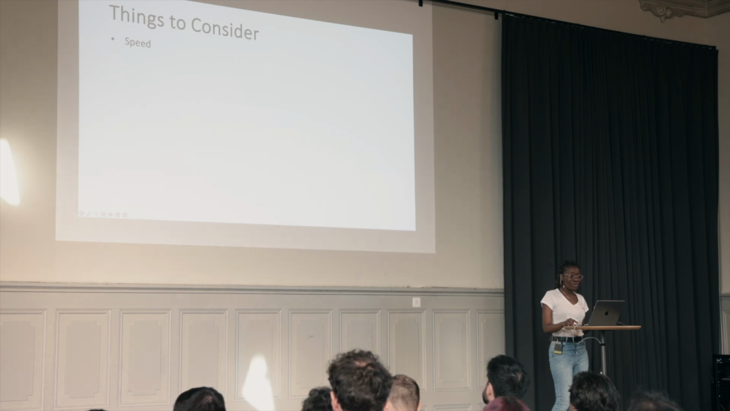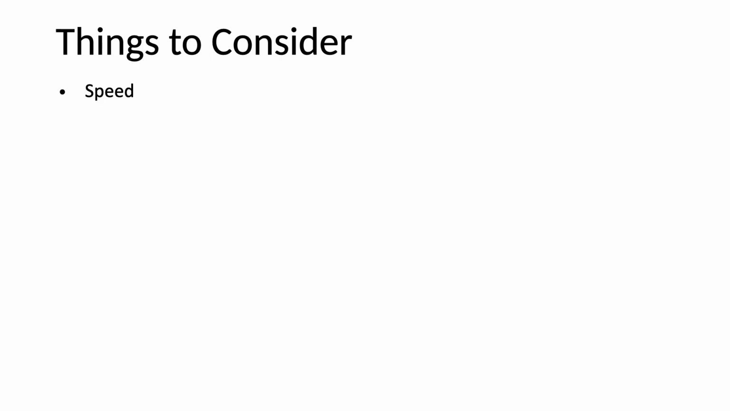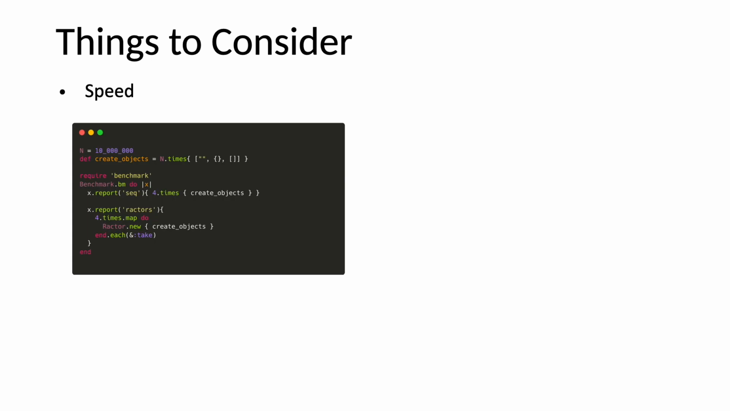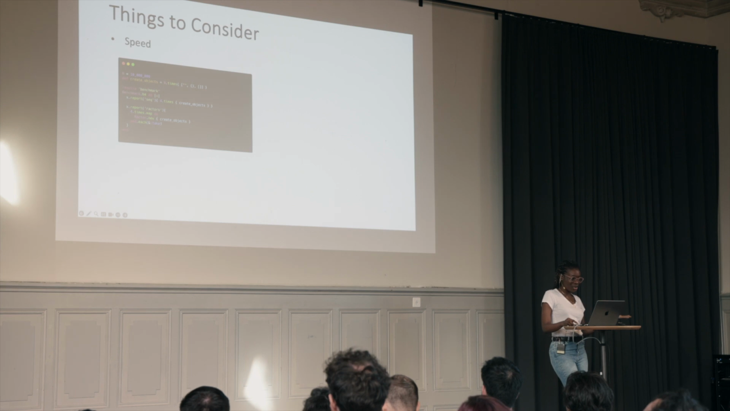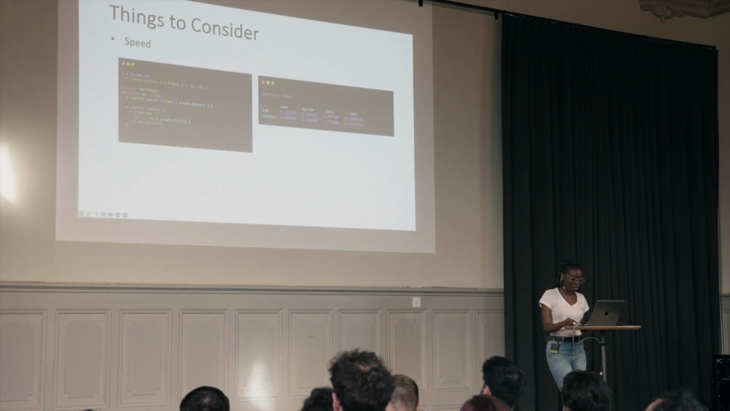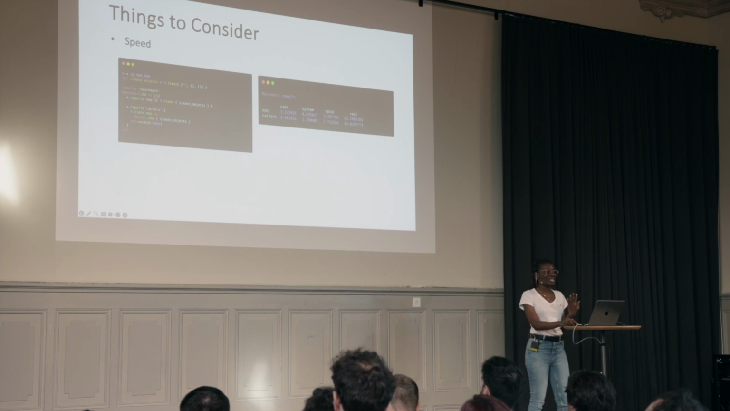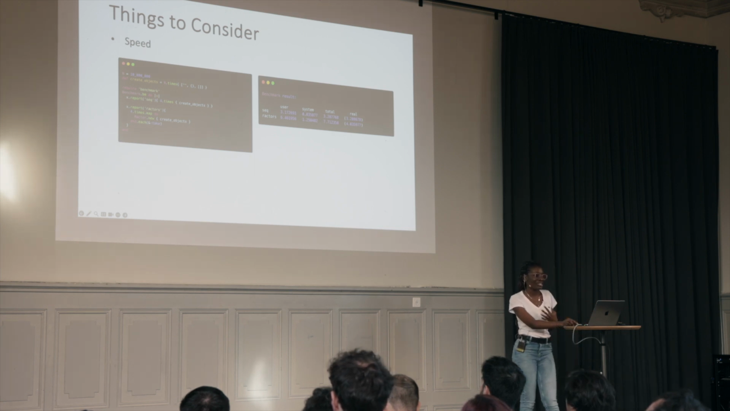Let's now look at object creation. This is one of Koichi's examples. We have a method that creates objects 10 million times, not absurd at all. And then we do this 4 times sequentially and 4 times using Ractors. What's the result? We can see that the sequential version is actually faster than the parallel version.